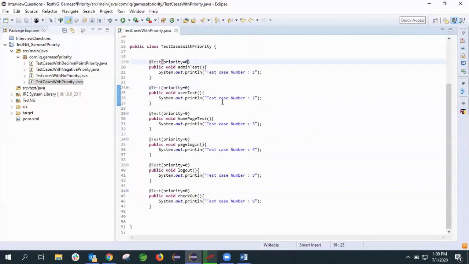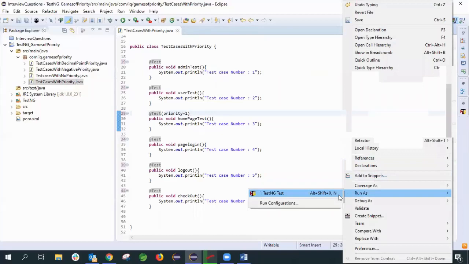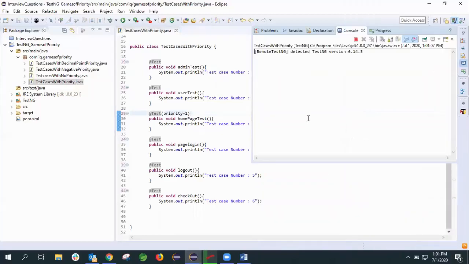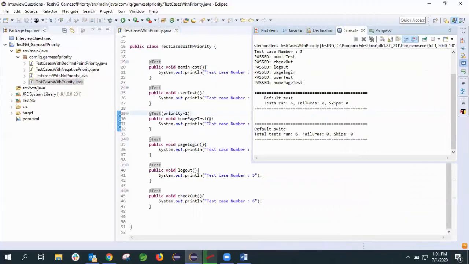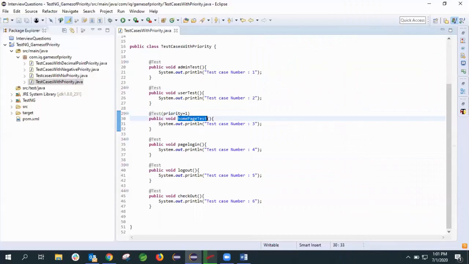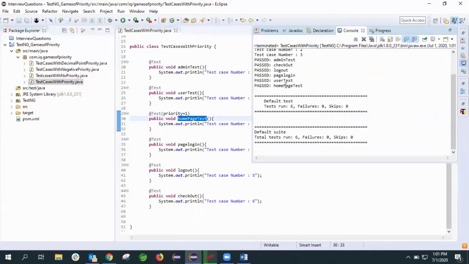Next, let's assume one test case has priority value 1 and all other test cases don't have any priority value. What will happen if we define the priority in this manner? Let's run this test. If you can see here, the priority 1 test case got executed at last.